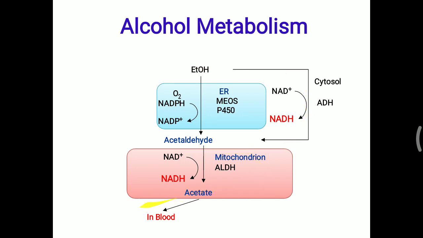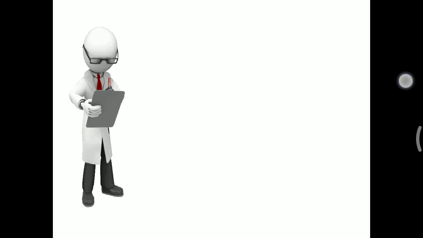Most important is that instead of ethanol, if there is methanol, that is more dangerous: its metabolism will generate formaldehyde, and formaldehyde to formic acid formation, which is very toxic to the liver. So you have to take care: ethanol can be metabolized inside the body, but methanol produces a very toxic effect over the liver, and that can damage the liver. So that is all about alcohol metabolism. So that's all about the important metabolic pathways of carbohydrate and the key enzymes of all those metabolic pathways.